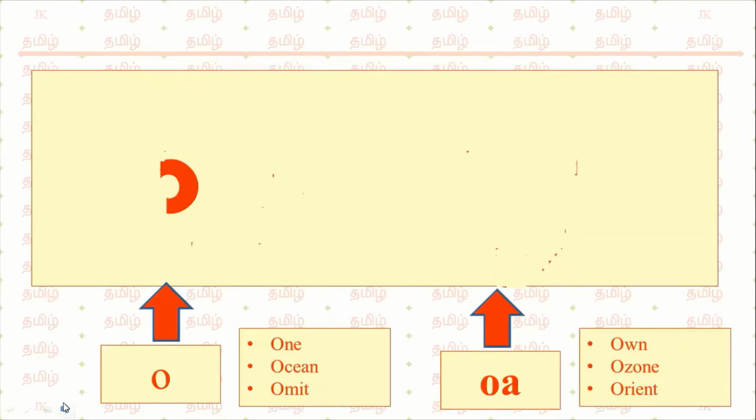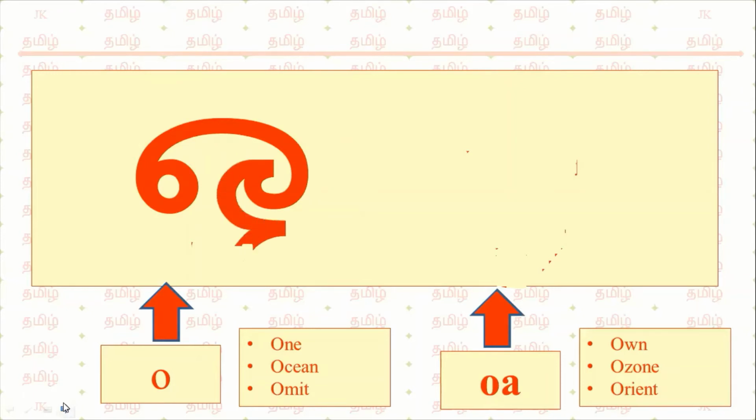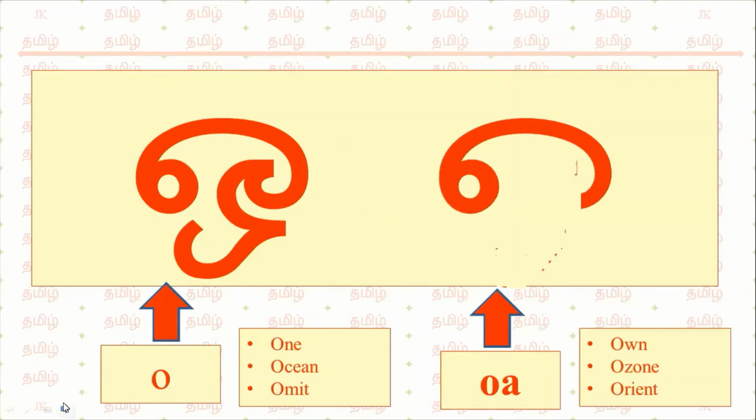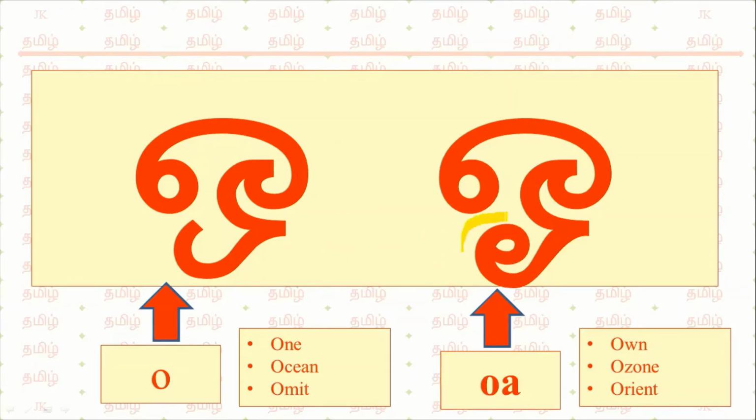The next set of words are O and O. See, the both will look same, but the only difference between O and O is this part. This part is different. Here one more round will come. You have to twist this end of the O.